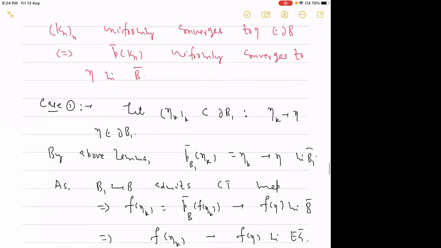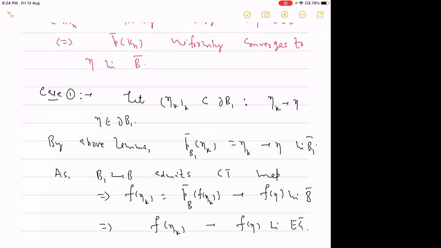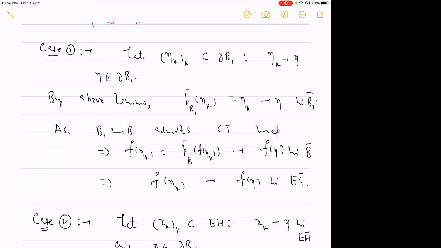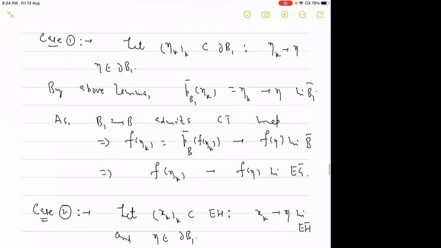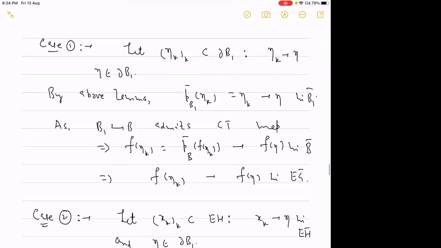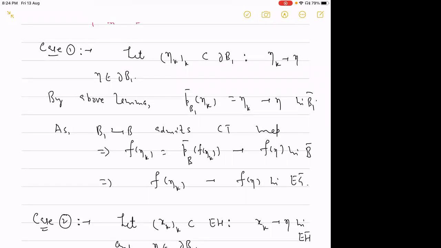So there will be several cases to prove this map I bar is continuous. We will discuss briefly case by case. The first case: let eta_k be a sequence in the boundary of the Bass-Serre tree such that eta_k is converging to eta. This convergence is in EH bar, not in the compactification of the Bass-Serre tree. So eta_k is converging to eta in EH bar.